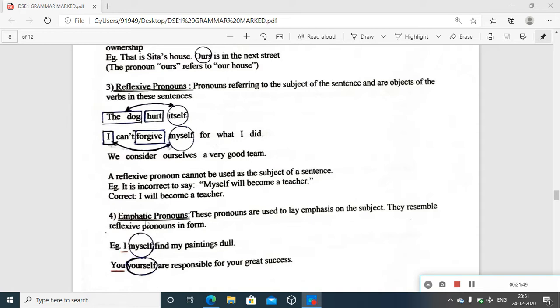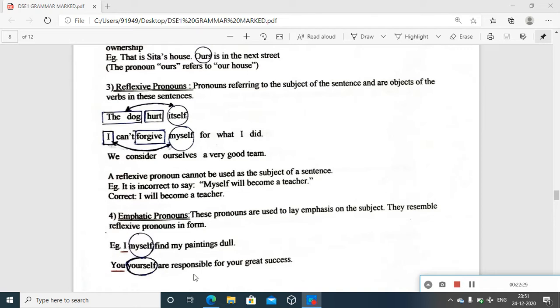But then, let us go back to how their functions are very different from this kind to this. So here, I myself, in between there is no mirror or reflection part. Like I myself, in between we do not have a main verb. After that only the main verb comes. So here, immediately after the subject, if this type comes, you can see it is an emphatic pronoun, because immediately after the subject you are trying to give an emphasis.